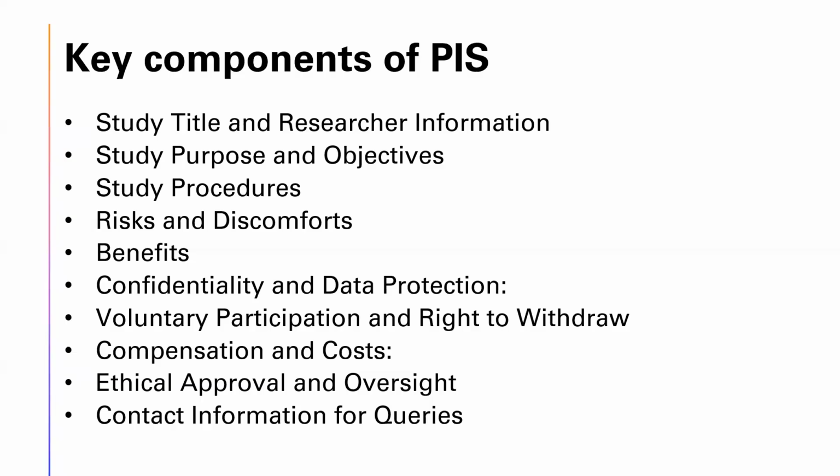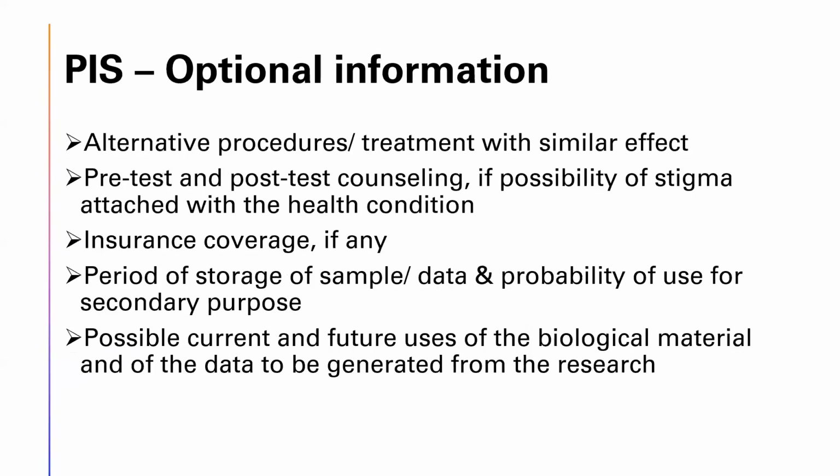There should be a provision for compensation and costs if any significant research related injury is expected. The committee which is approving the study from the ethical point of view and which is providing the ethical oversight should also be mentioned. And contact information for queries, preferably of the principal investigator, should be available in the participant information sheet. Some optional information has been provided which, if relevant to the study, should be included in the PIS, which include